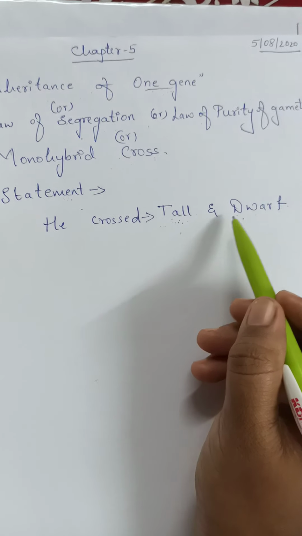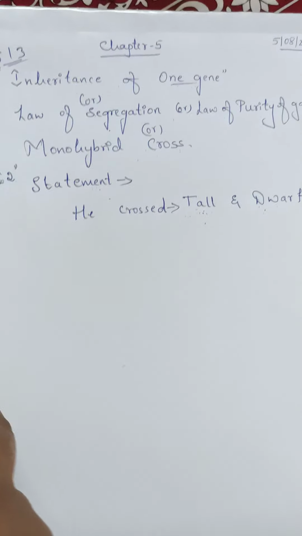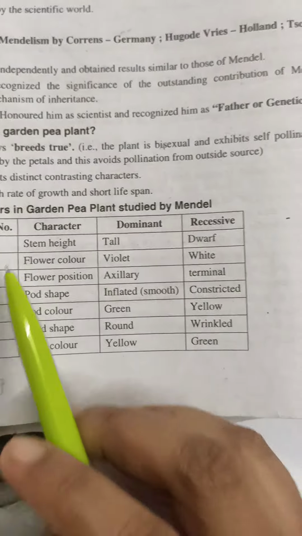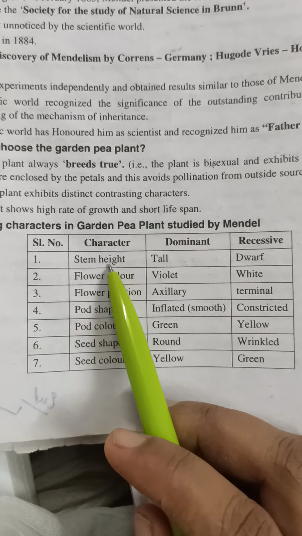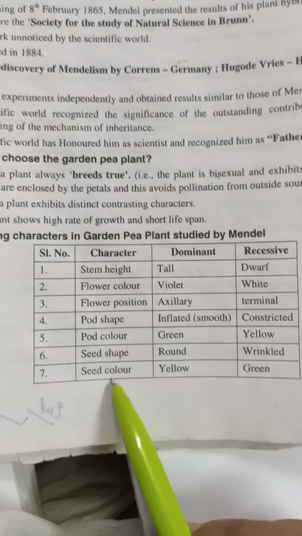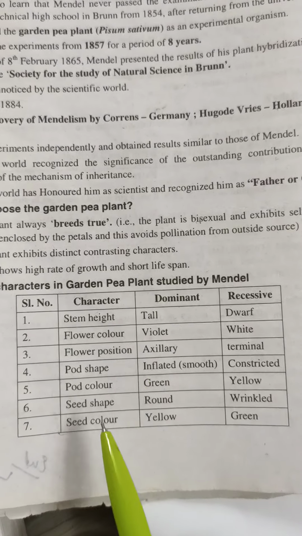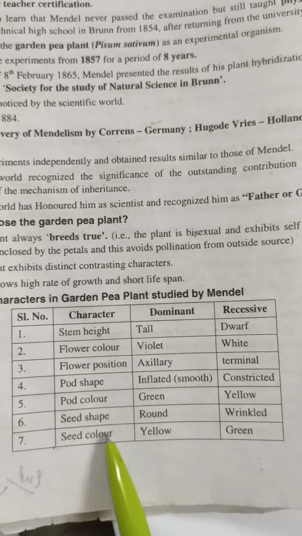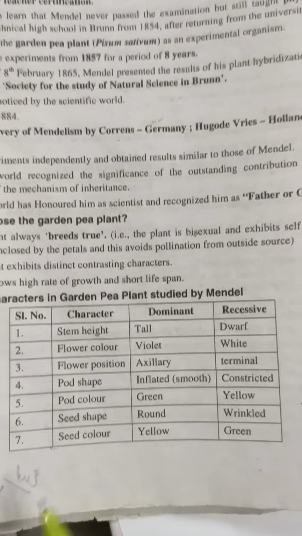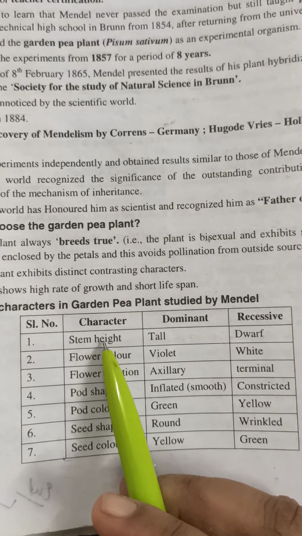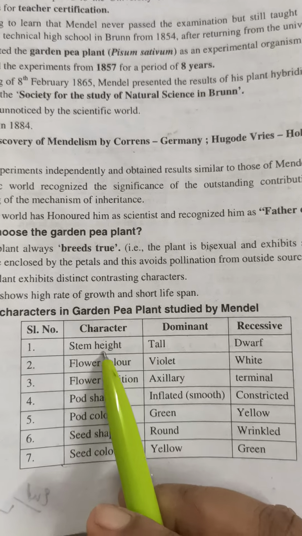See, not only tallness and dwarfness, you can write any of the examples. That means you have these 7 pairs of contrasting characters. If you take any one particular character out of these 7, that is considered as inheritance of one gene or monohybrid cross. When we are talking about monohybrid cross, we are supposed to consider only one character.